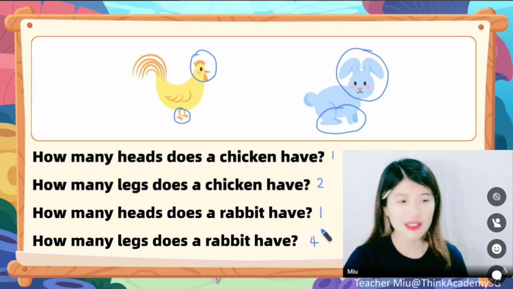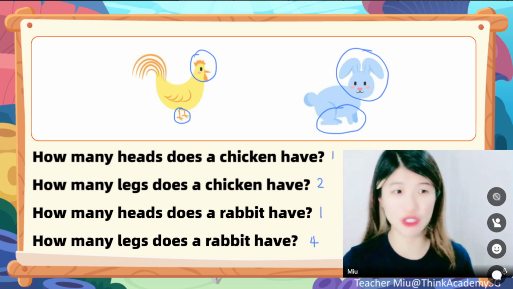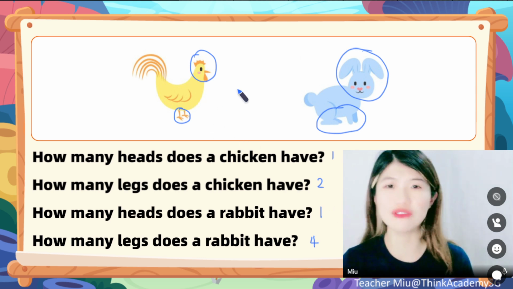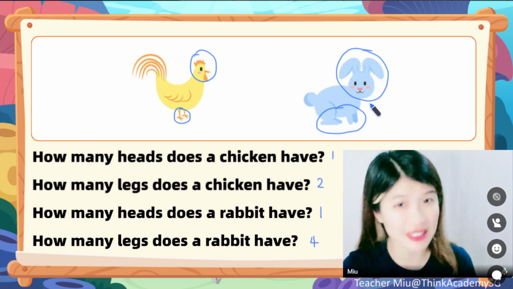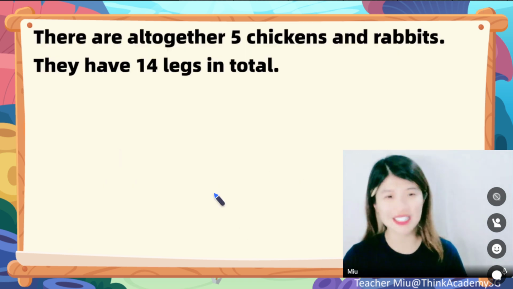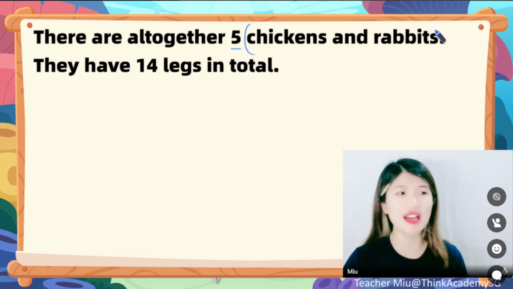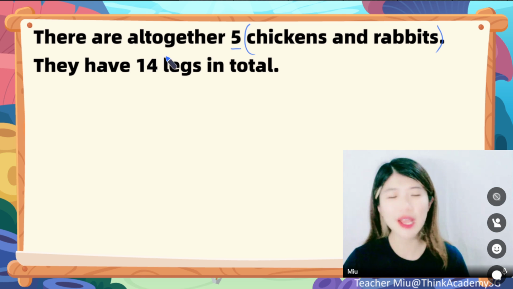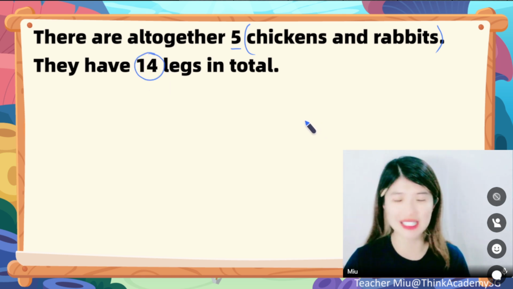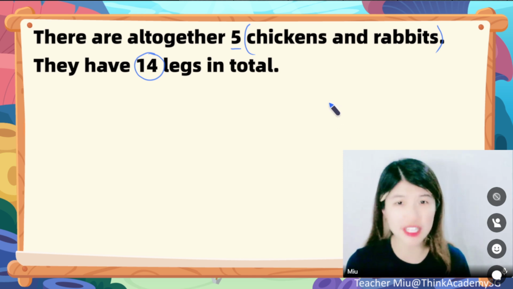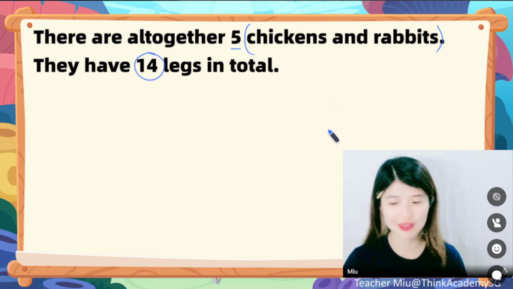All right. This is a very, very basic thing about chicken and rabbit. You must know. If one day we change it into ducks and cows, basically they're the same thing. All right. So here we go. Let's just take a look at the question. It says there are altogether 5 chickens and rabbits on the farm. Altogether, there are 14 legs in total. So can you find out how many chicken and how many rabbits? You try. Let's try.